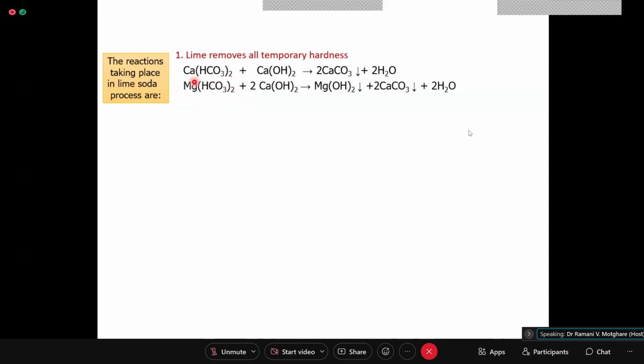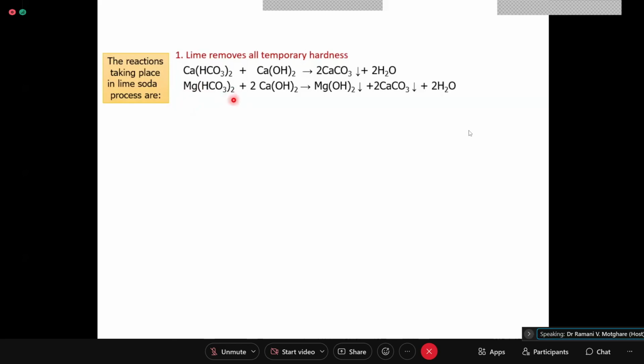Here, to discuss why it is requiring this, it is seen that Mg2+ and HCO3-, both of them are requiring 1 equivalent of lime for their removal. So when I say I am having 1 mole, it means I have 2 equivalents of magnesium and 2 equivalents of bicarbonate present.